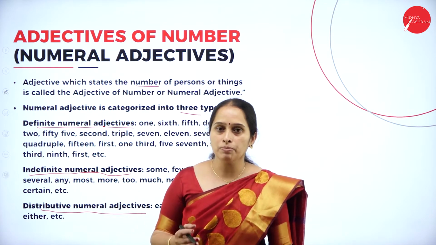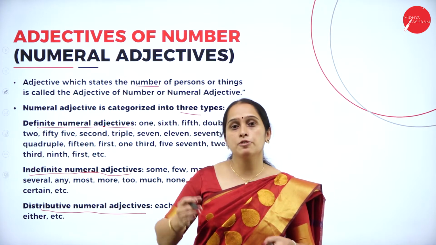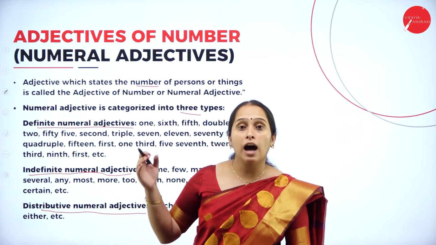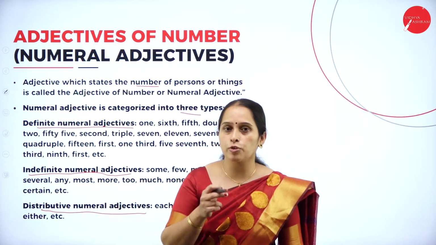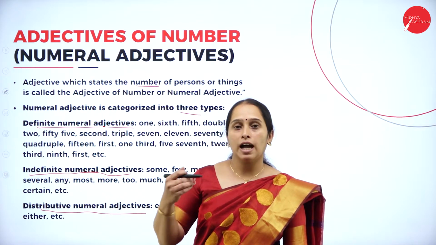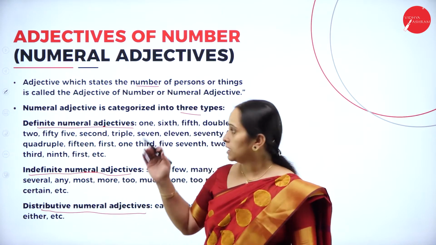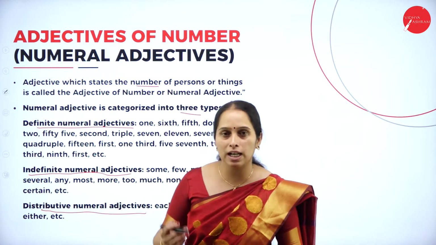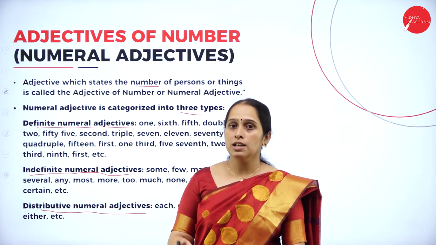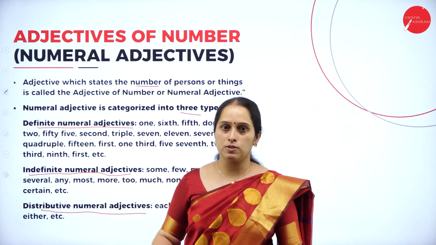In adjectives of quantity, the adjective is followed by an uncountable noun. But in numeral adjectives, the adjective is followed by countable nouns.